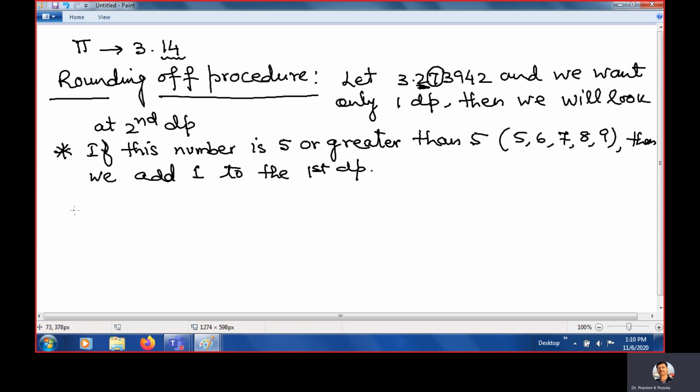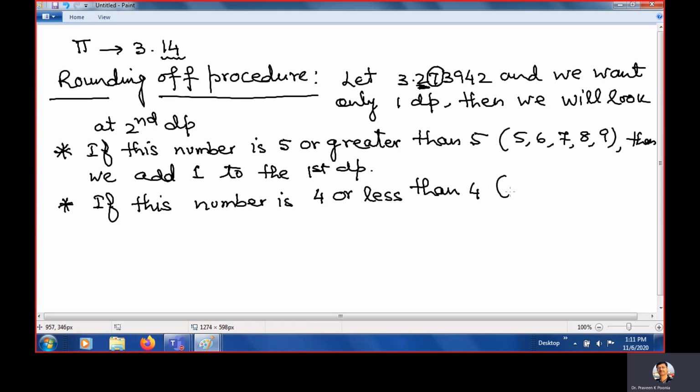Okay. Number 2. If this number is 4 or less than 4, that means 0, 1, 2, 3 and 4. Clear?